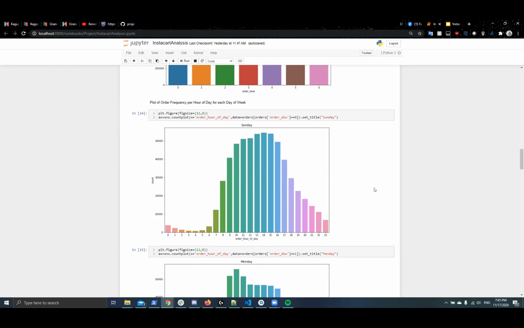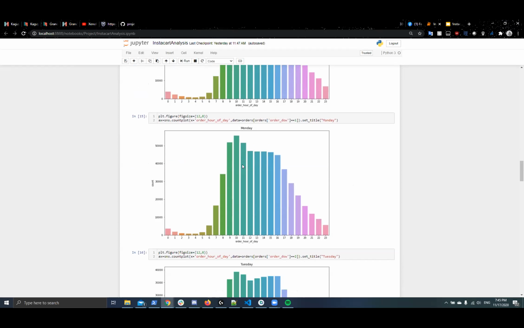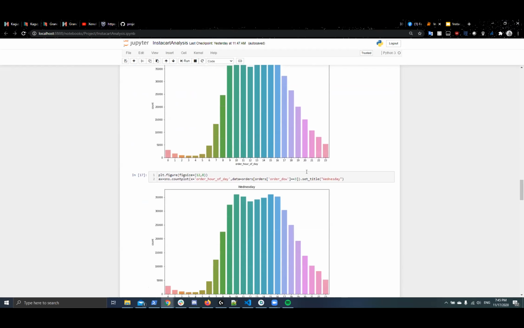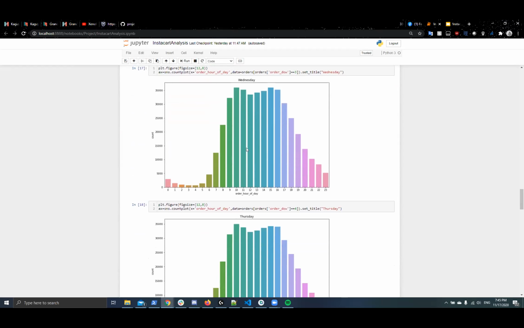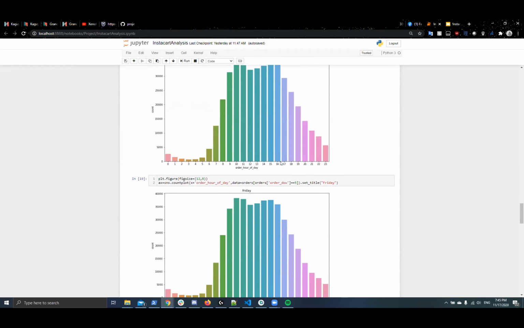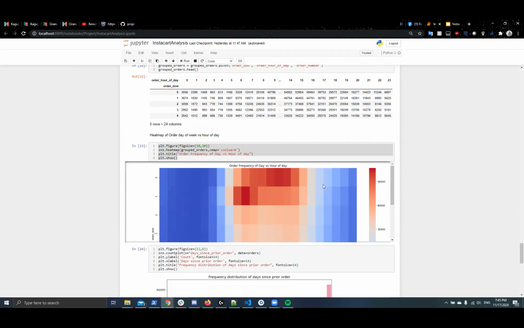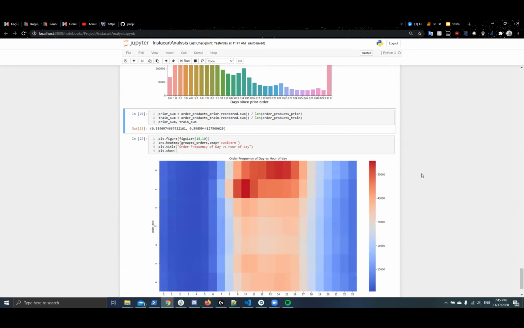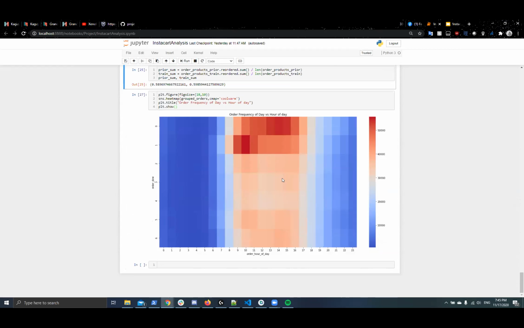Next, I plotted the order frequency based on hour of the day for each day of the week. Sunday had a peak around 1 p.m., while Monday's was at 10 a.m., and the rest of the days followed a similar trend of having peaks in midday. Here's a heat map comparing order frequency of day of week versus the hour of day. Here's a better view of it. As you can see, the highest correlation is found on Sunday afternoon and on Monday morning.